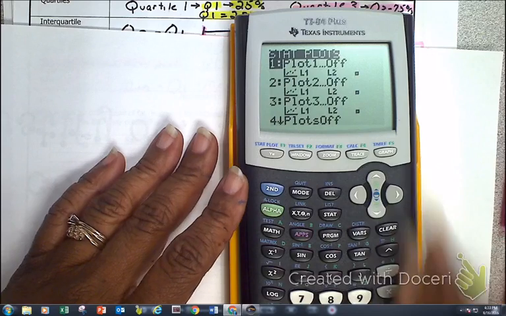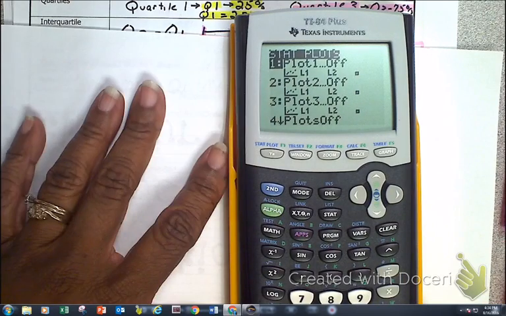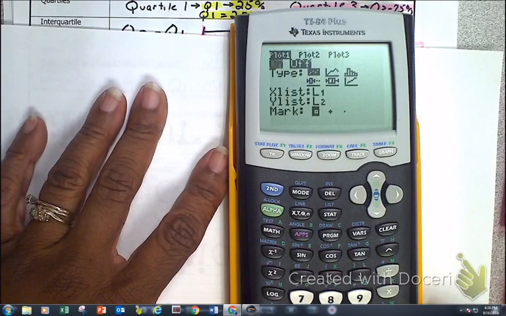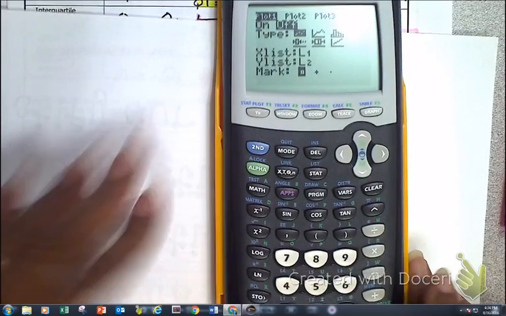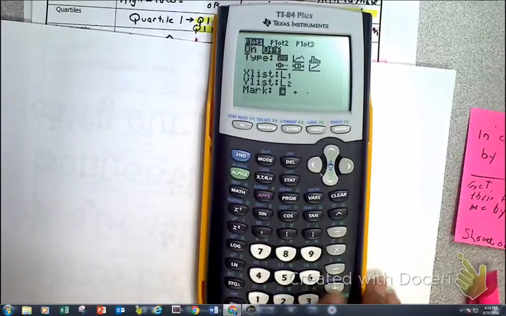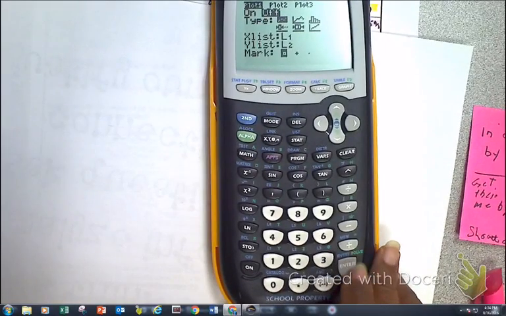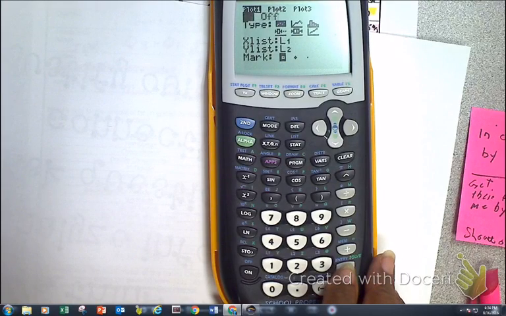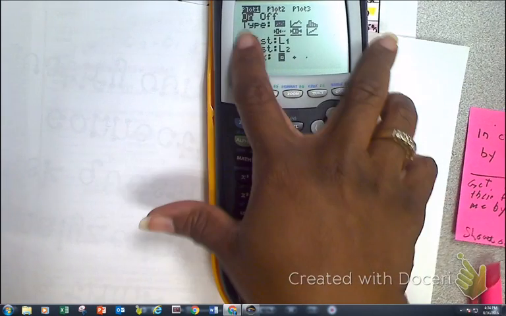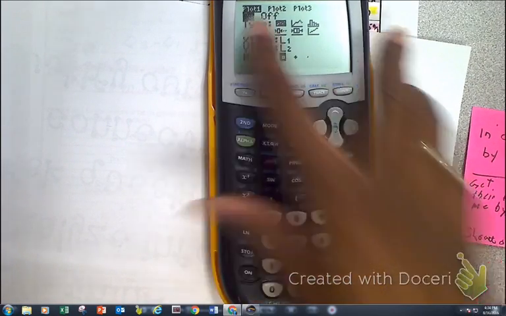Now, I'm going to click onto this first one just because I want to. I'm going to press enter, and as I press enter, notice what happens. It's highlighted now on the On button.